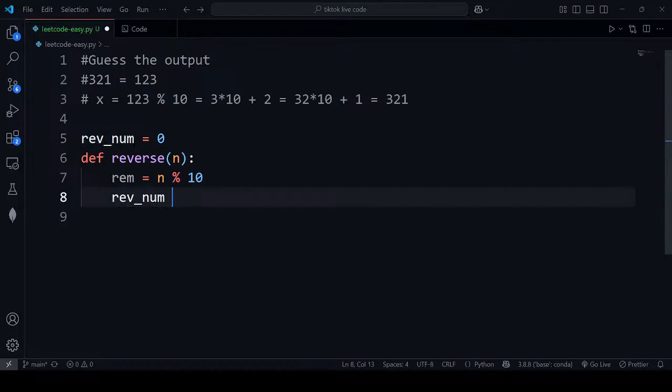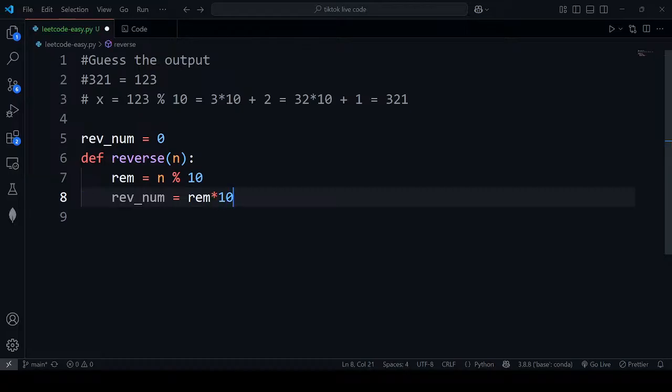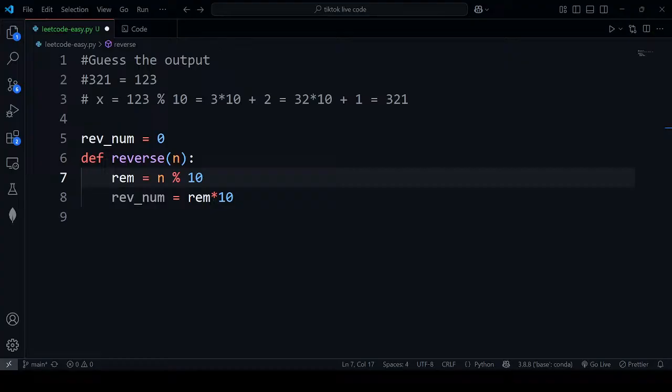So what we can do is rem, that is remainder, times 10. We have done this one, right? And now what we need to do is add it to another thing, right? Are you guys clear at this point?